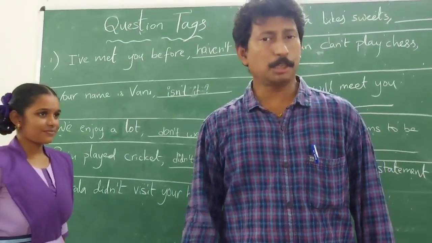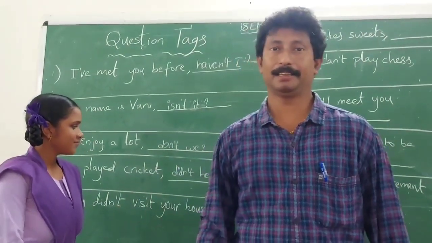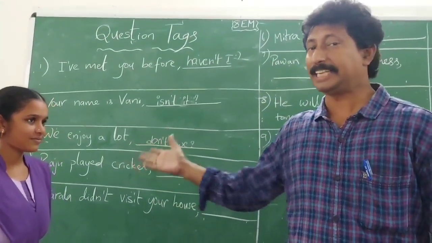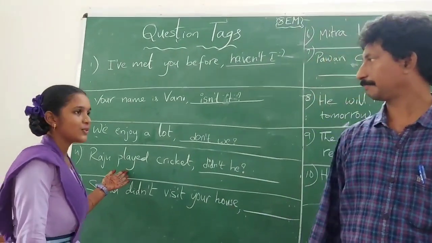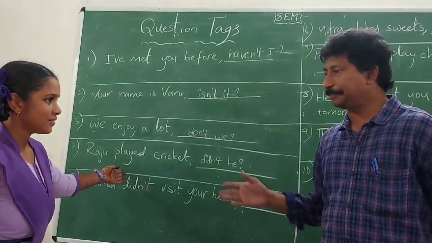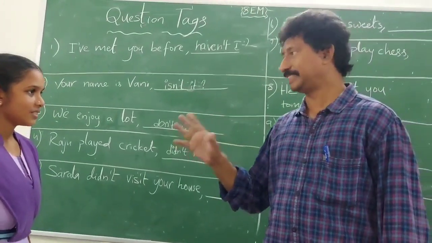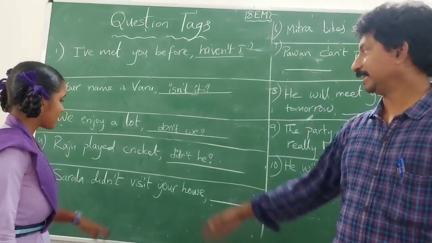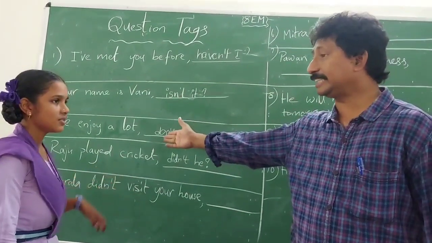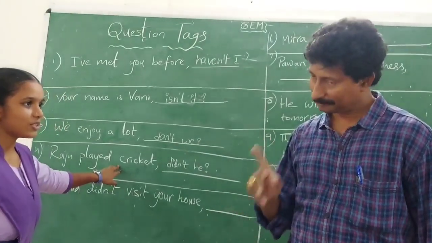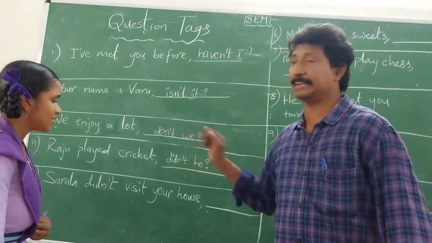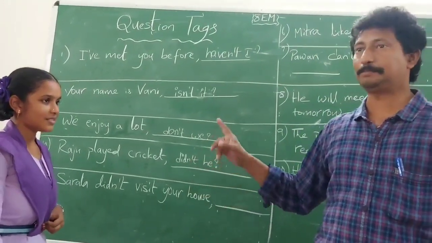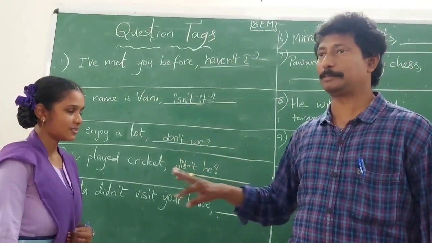Yes. Raju played cricket, didn't he? Then, why did you write didn't he? Please explain to all of us. Sir, played is in V2 form, sir. You have taken the helping verb did. Right. Then, not is not included in this sentence, sir. So you have added it here. Yes, sir. So did plus not. Did and not becomes didn't.